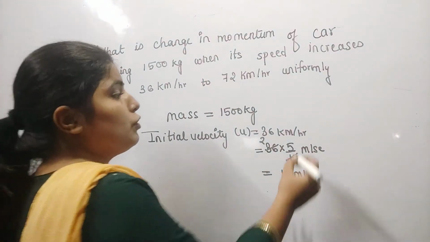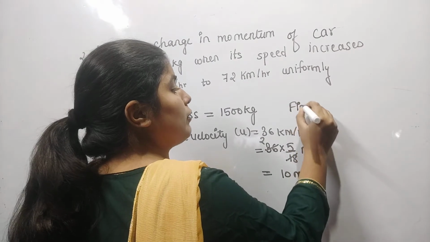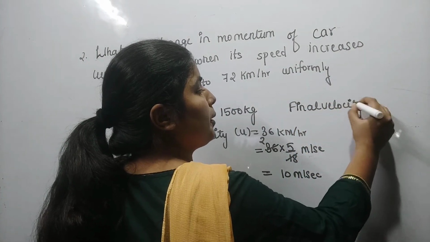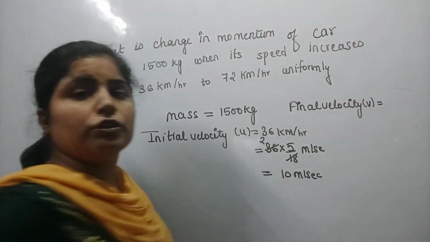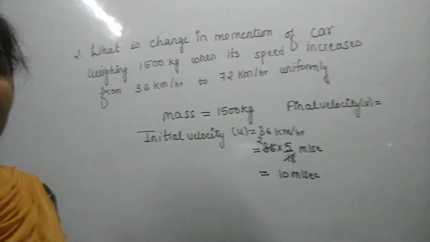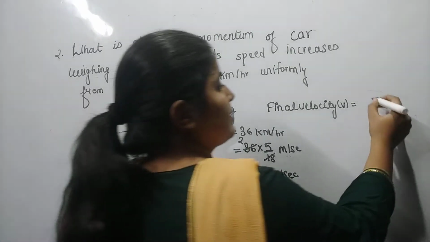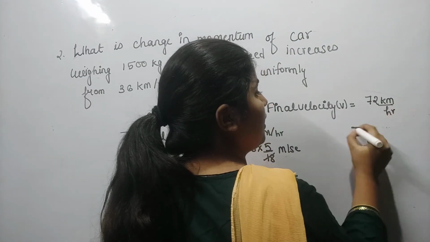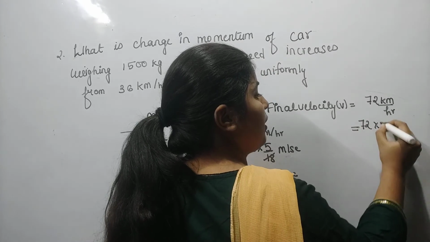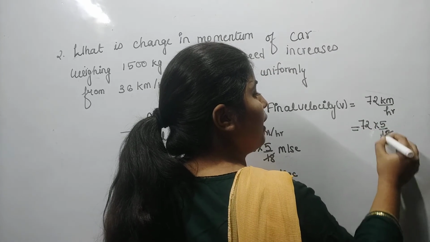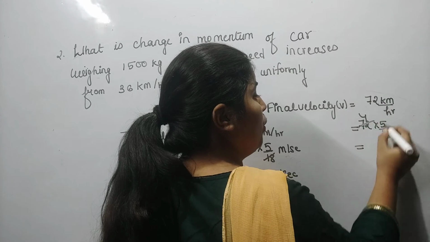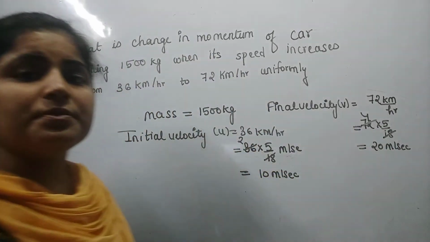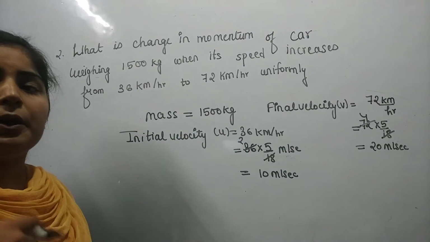Okay, so what will be the final velocity? The final velocity is given, that is 72 km per hour. So the final velocity v is equal to 72 km per hour. Convert it into meter per second, again multiply by 5/18. So 18 fours are 72, 4 fives are 20 meter per second. So it will be 20 meter per second.